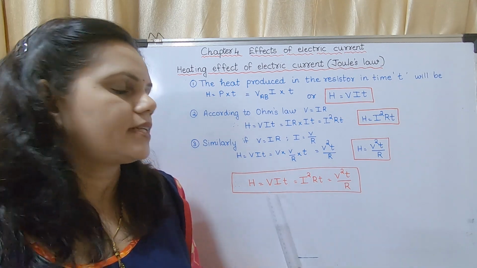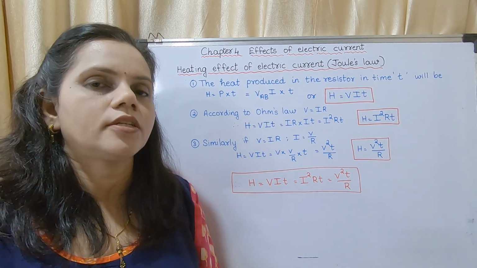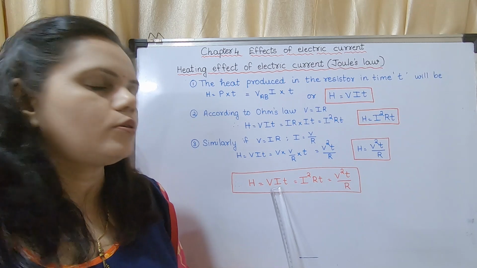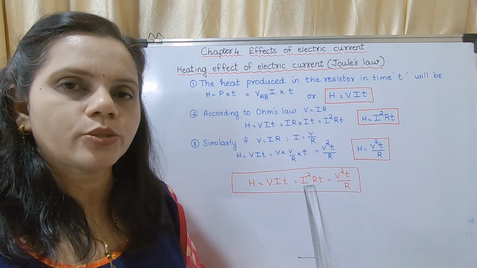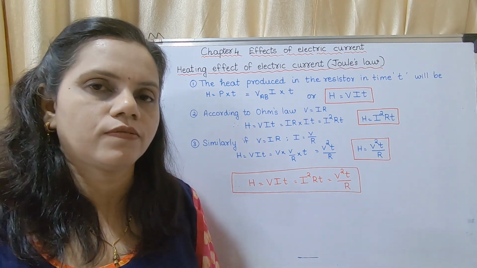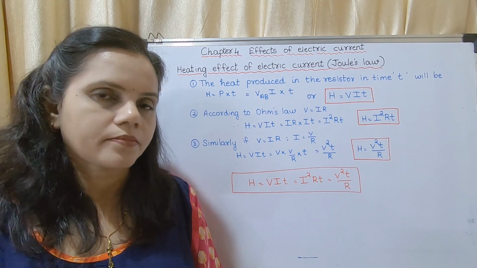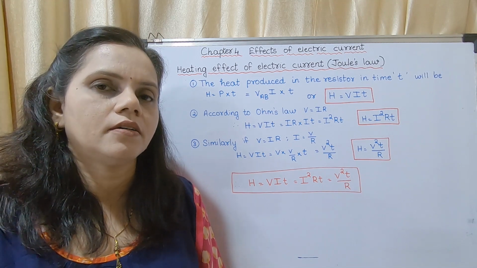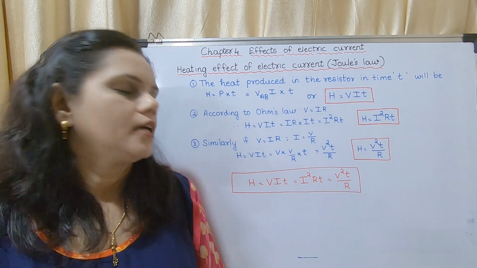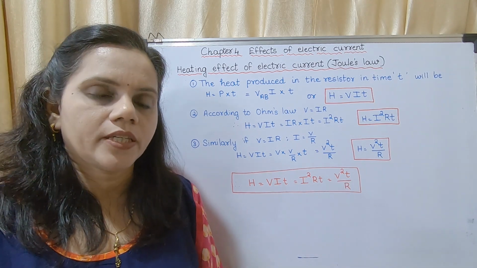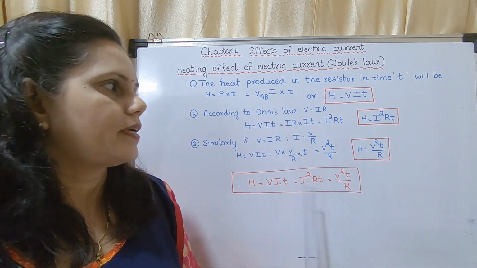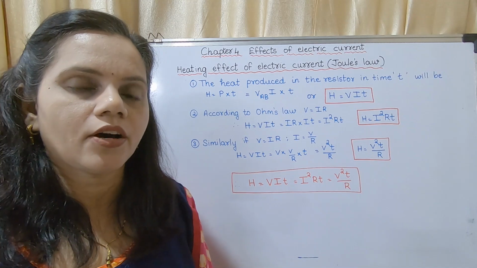Therefore these are the equations for finding out the heat produced in a resistor or any appliance. H is equal to VIT or I square RT or V square T upon R. These are the three equations to find out heat produced. So if you have been given a numerical, you have to see what has been given and then use any of these three equations. Understood? You may copy this. It is not given like this in your textbook.